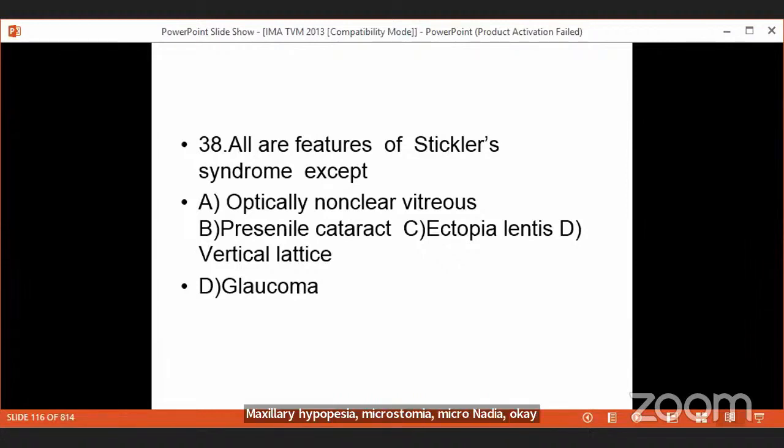All these facial features. These patients may also have myopia. So these varying combinations of this disease have been asked as entrance questions: autosomal dominant disease, Stickler syndrome, characterized by these findings. So the answer to this is, even though the patient has multiple problems, his vitreous is very clear.